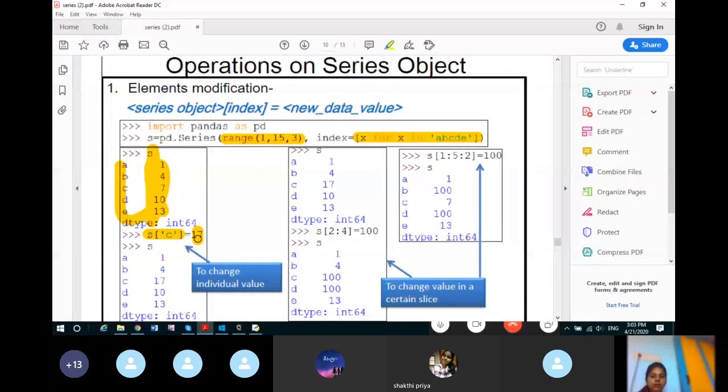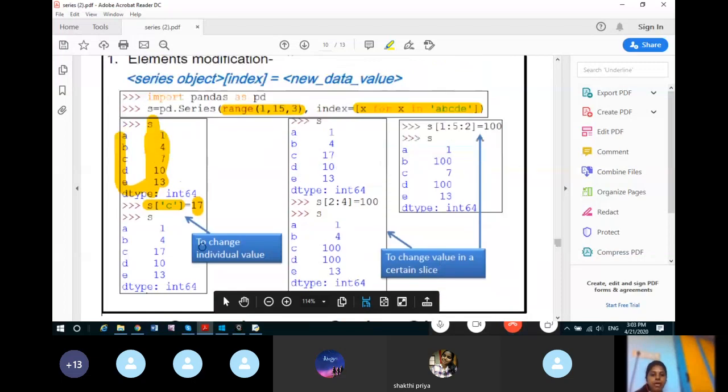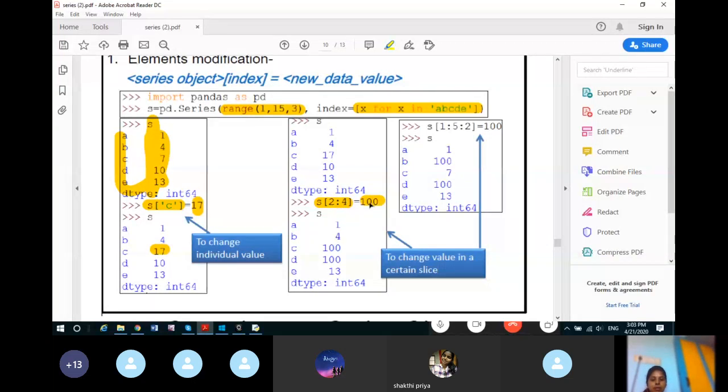Now here also we have the series. Now we are using a range or the slicing method to change the elements. So from 2 to 4 minus 3, that is 2 and 3, the elements will be changed to 100. So what is 2? 0, 1, 2. This element 17 will be changed to 100, and it will go up to 4 minus 1, 3. That means 0, 1, 2, 3. This element 10 will also be changed to become 100.